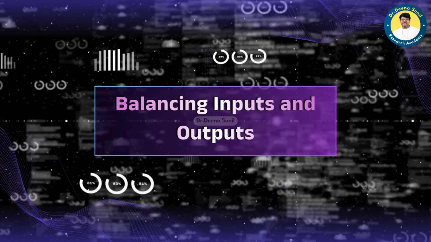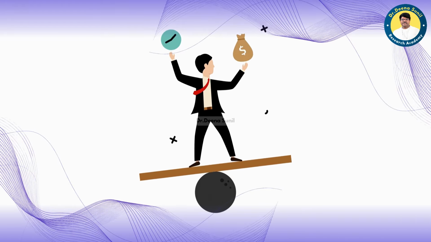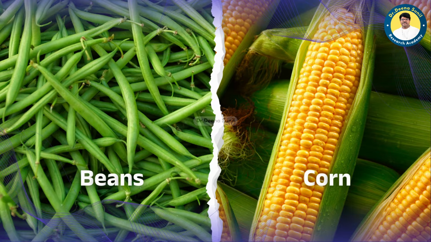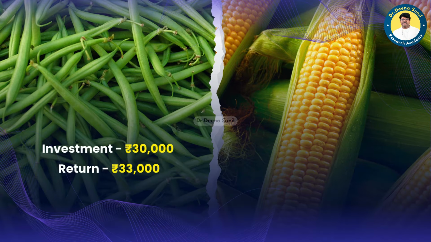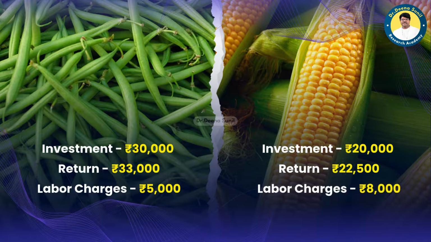Balancing inputs and outputs. Let's look at a real life scenario where we have to balance both inputs and outputs. Consider a farm that grows beans and corn. Beans require an investment of 30,000 rupees and return 33,000 rupees. Corn requires 20,000 rupees and returns 22,500 rupees. But now let's add more complexity. Beans also require labor charges of 5,000 rupees. Corn also requires 8,000 rupees for labor. We now have two inputs, investment and labor. The next step is to calculate the total input.